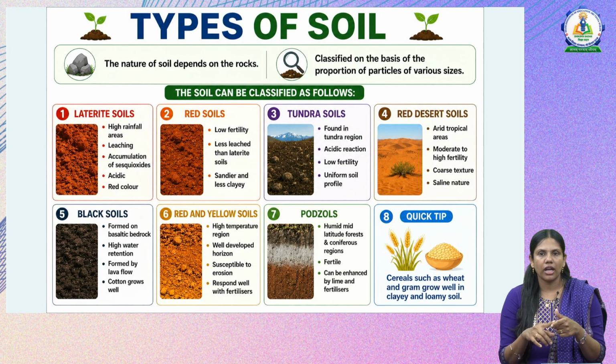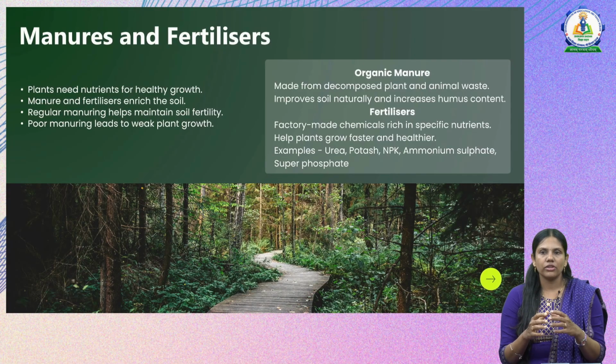Next, here we also have the concept of soil erosion. Soil erosion means the topmost layer of soil is being removed by natural processes or human induced processes. We have manures and fertilizers. To improve the quality of the soil, to enrich the soil with more nutrients and to help more plants to grow, we are using manures and fertilizers. Manure is made up of decomposed plant and animal waste. It improves the soil naturally, and it increases the humus content in the soil.